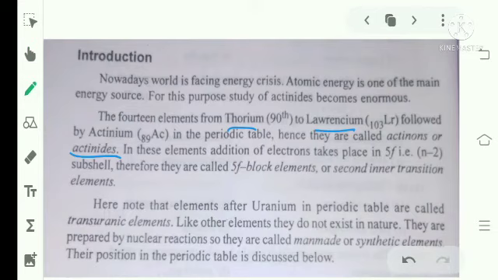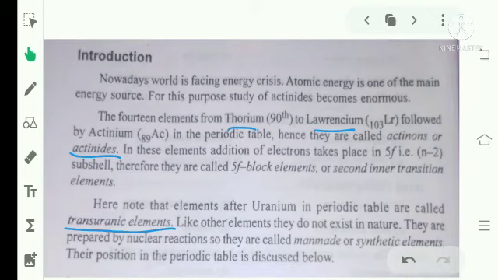Trans means after. Unlike other elements, they do not exist in nature. They are prepared by nuclear reactions, so they are called man-made or synthetic elements. Their position in the periodic table is discussed below.